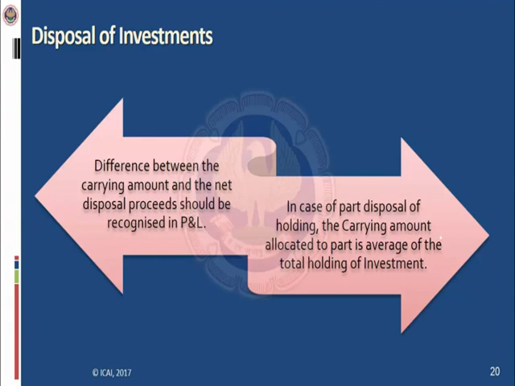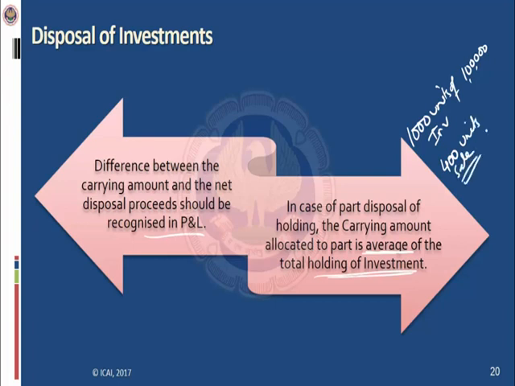In case of part disposal of holding, the carrying amount allocated to the part is the average of the total holding of investment. So let's say the entity is having 1000 units of investment for a total value of rupees 1 lakh, but the entity is disposing 400 units.